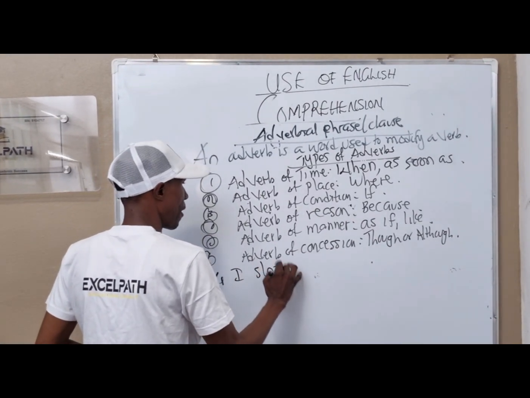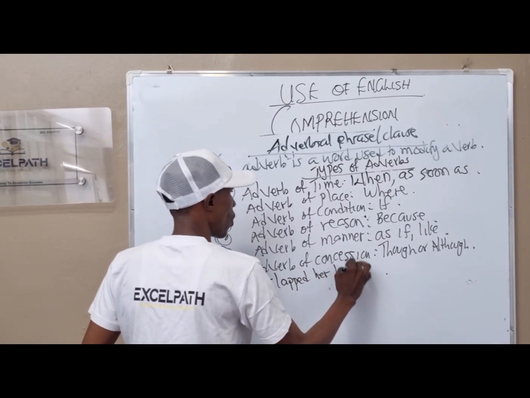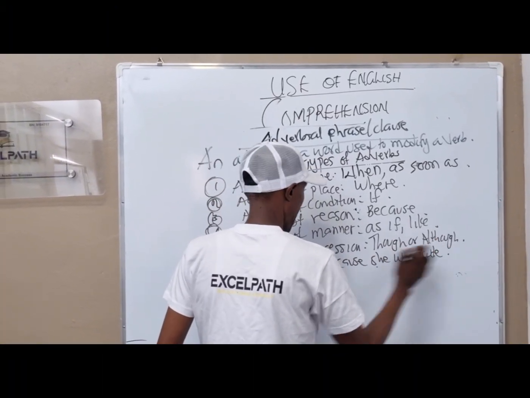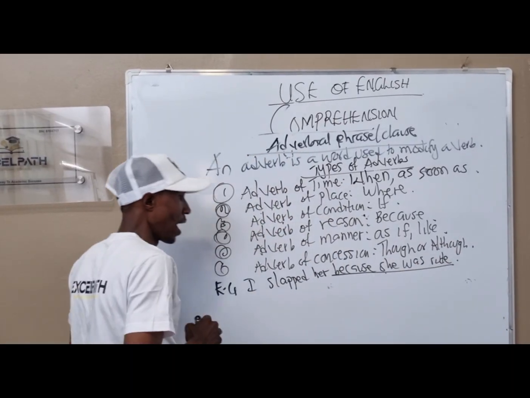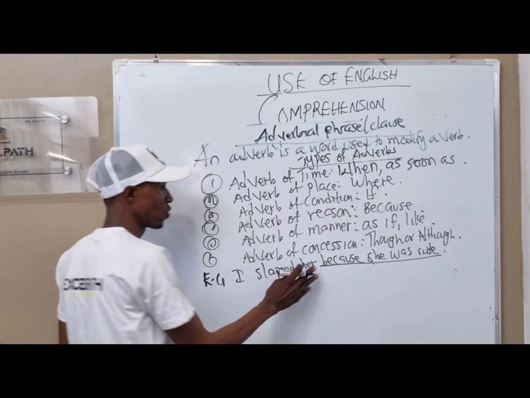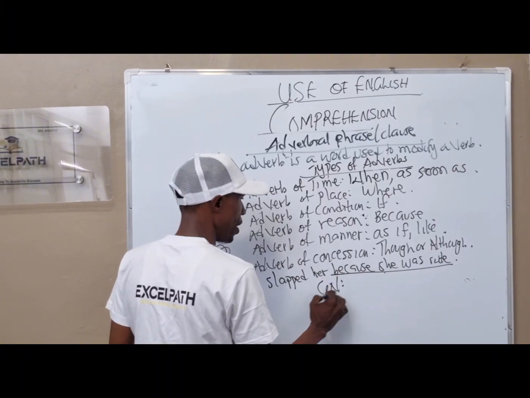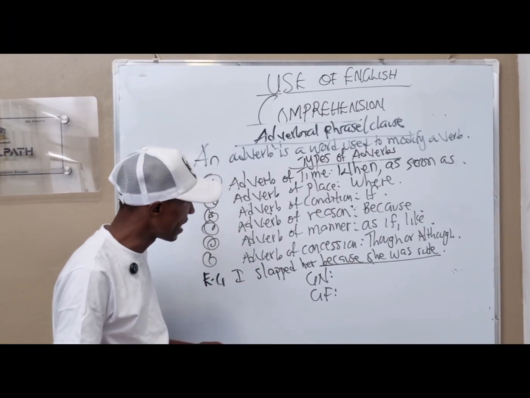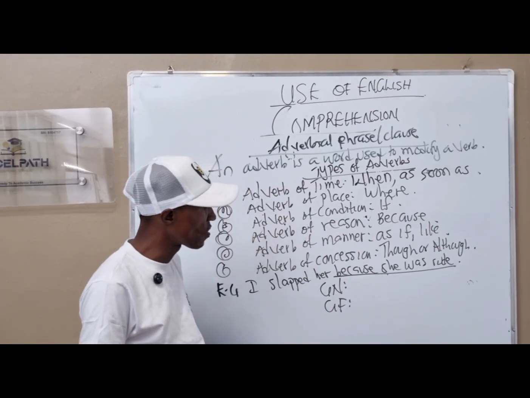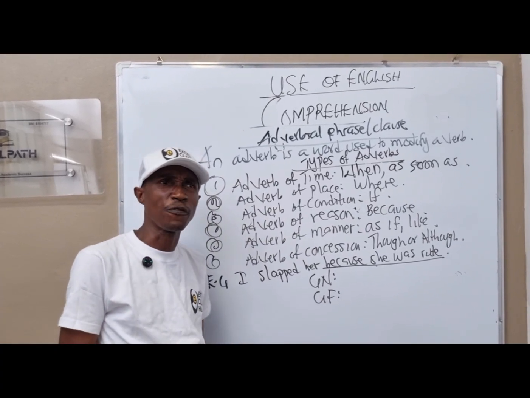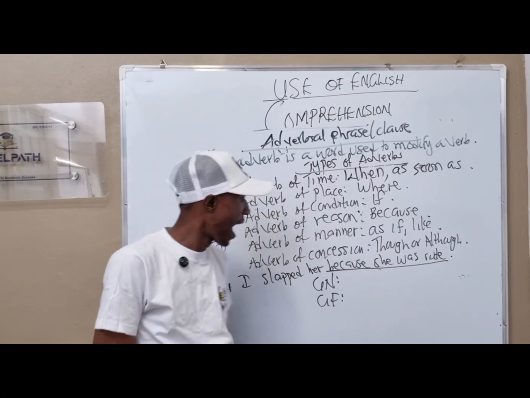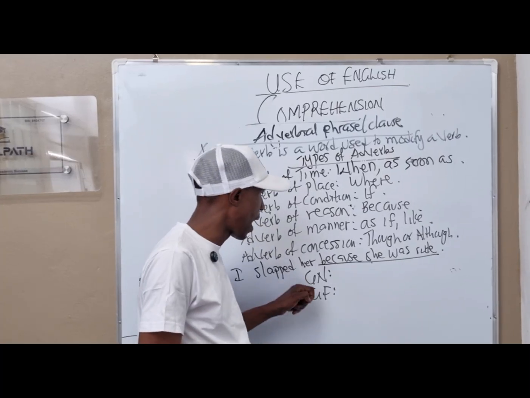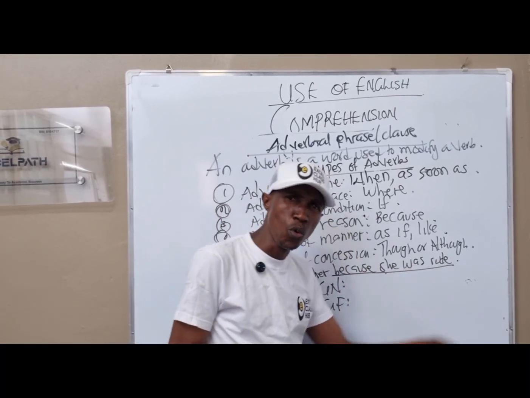I slapped her because she was rude. I slapped her because she was rude. And they underline because she was rude. And they said, what is the grammatical name? What is the grammatical function? Are you with me? The first thing you identify is where did they underline? And what they underline here starts from because.